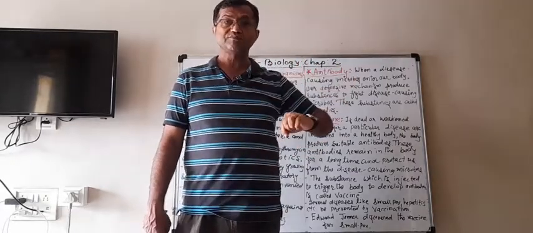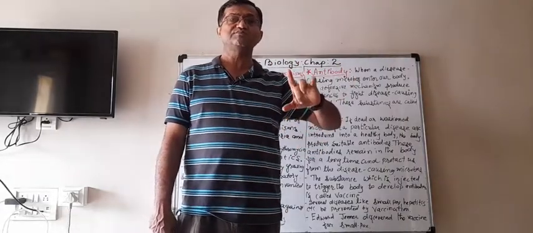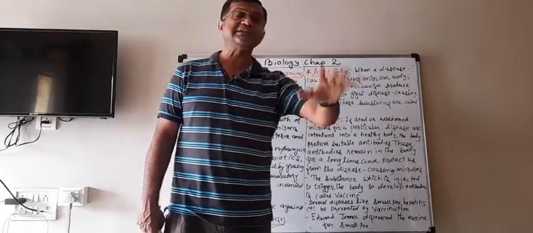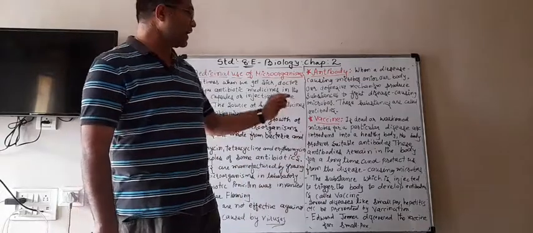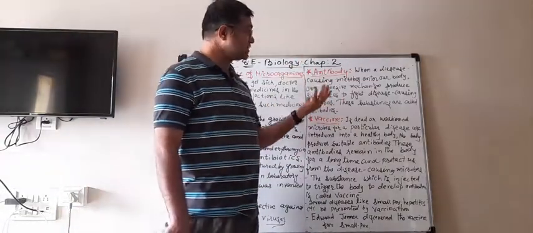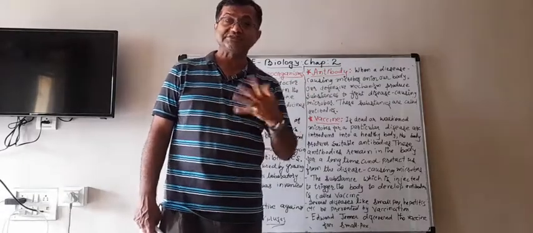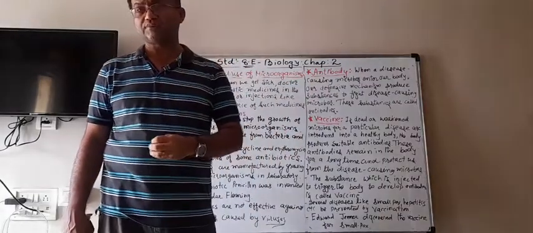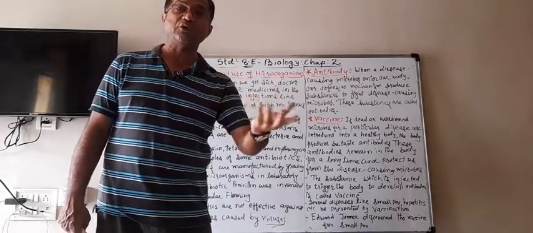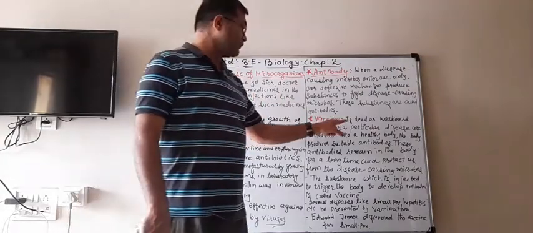And whenever the same bacteria enter the body again, they will definitely kill that bacteria. So these are known as antibodies. Now what is the use of these antibodies? Similarly, a vaccine is also one type of antibody-producing agent. How?